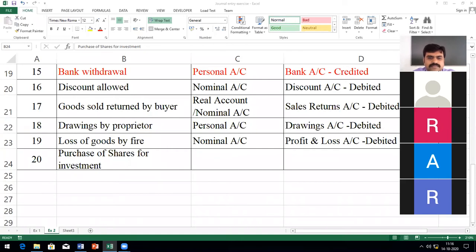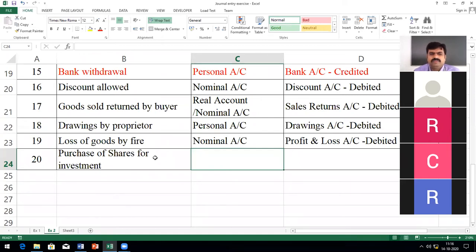Is purchase of shares for investment a personal, real, or nominal account? It's personal. Why personal? Because it's like capital, it's for the company.